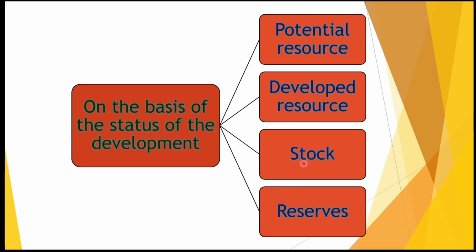Stock: we have that resource abundantly available, but we don't have the technology to use it. For example, nuclear power; we usually have that technology, but it is not much developed, so we need to develop that technology. Reserves are those which we have the technology for also, but we are presently not using them.